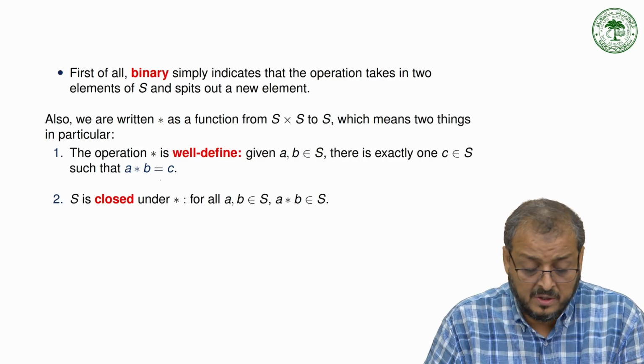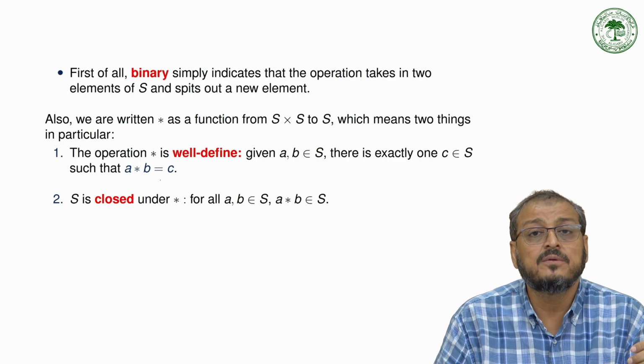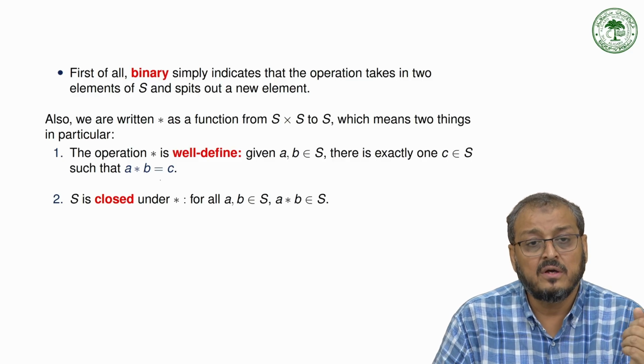Now that we have the definition, let us discuss some examples of binary operations.